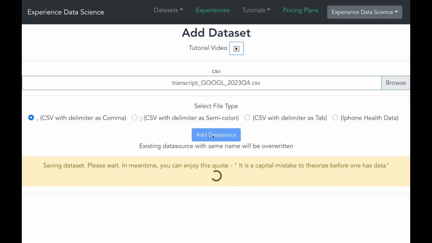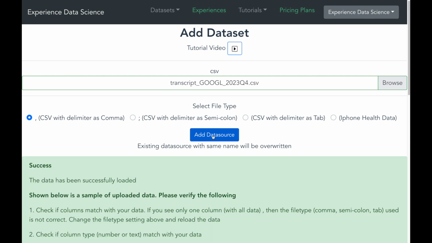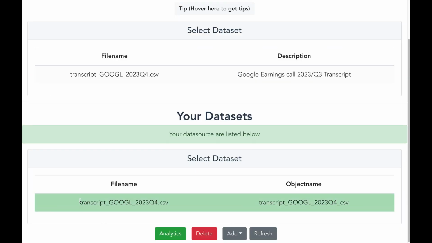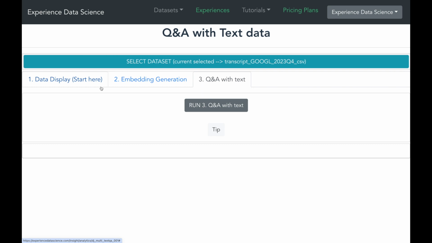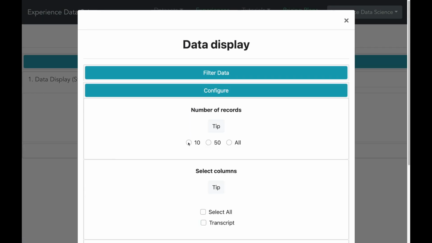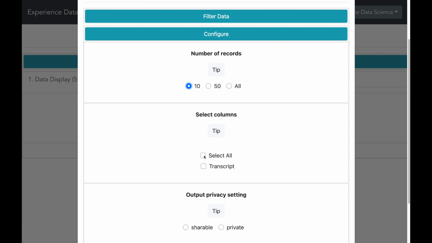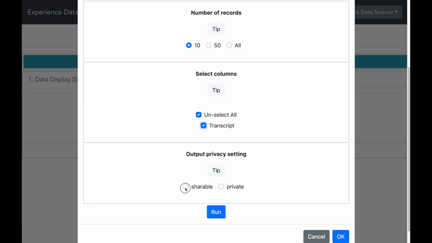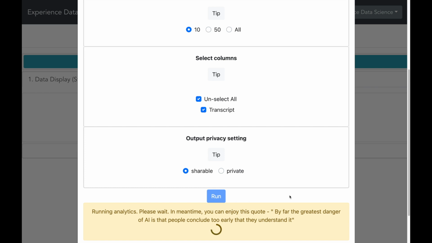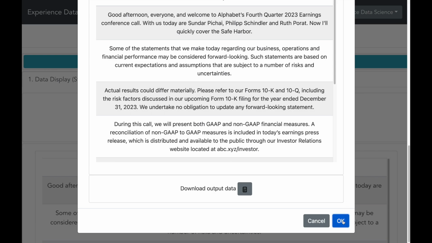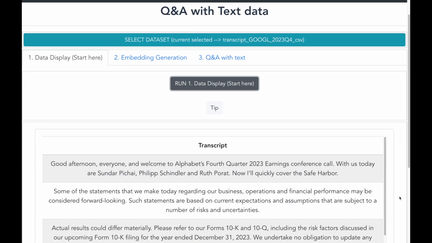And in a while, the data is uploaded and I can see that my file is available and ready to use. So let me now go ahead and select this and click on Analytics. So here I see multiple tabs, and let me first start with the Data Display tab. And let us try to select few records to display. Let us select all the columns, make some privacy settings, and let me now execute. Alright, so you have the data, and as you can see it contains the complete text related to the